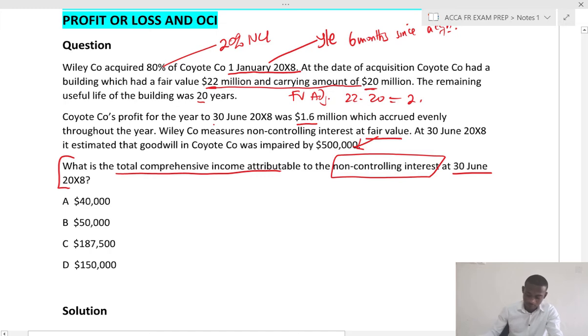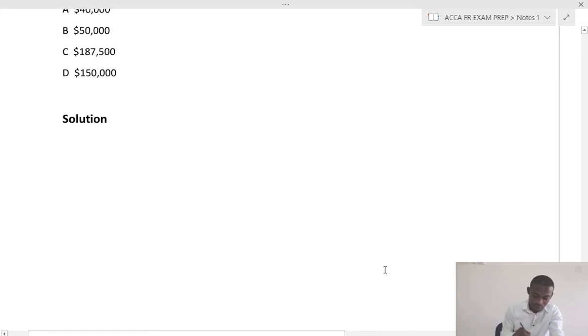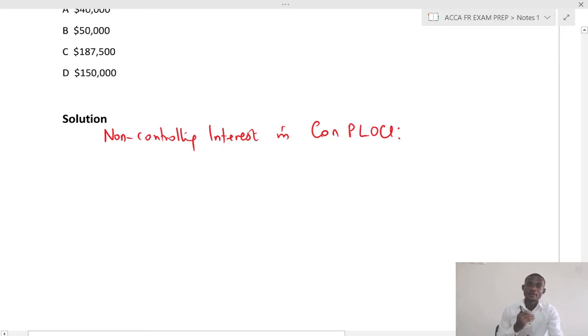So as a pro forma, all we need to do is to say the non-controlling interest in the consolidated profit or loss and OCI is almost the same as the non-controlling interest in the consolidated financial position, except that for the P&L, we do not account for the NCI at acquisition. So we start with the share of profit.